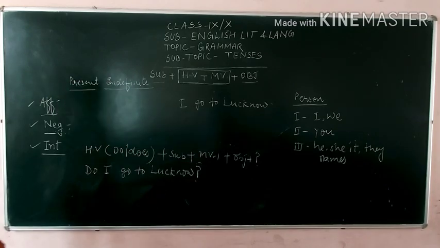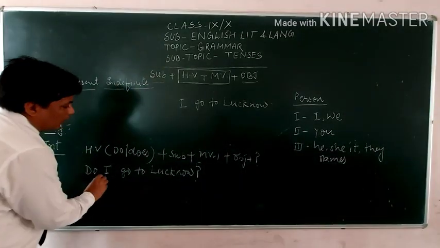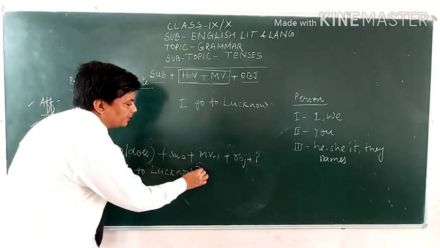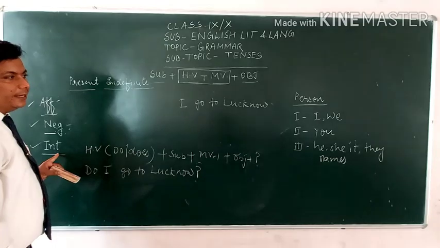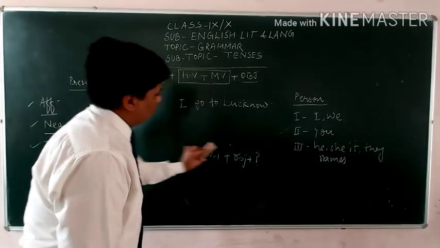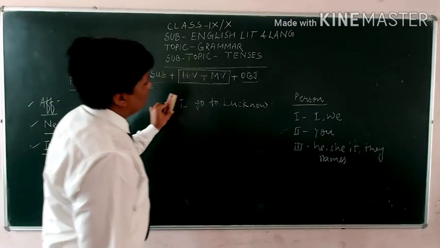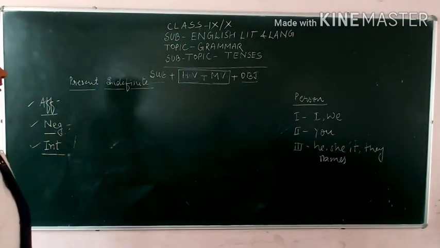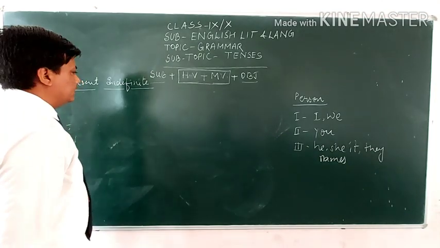Question mark. The question mark is a very important part of the interrogative sentence. So, in this way, you know how to make present indefinite tense into affirmative, negative and interrogative sentences. Let's take another example.